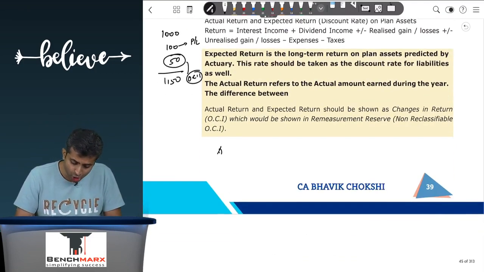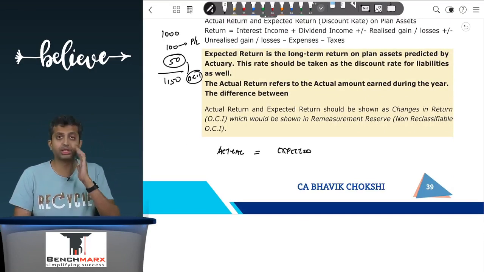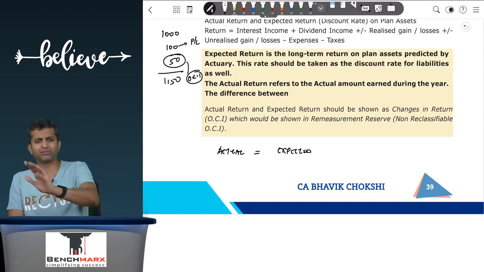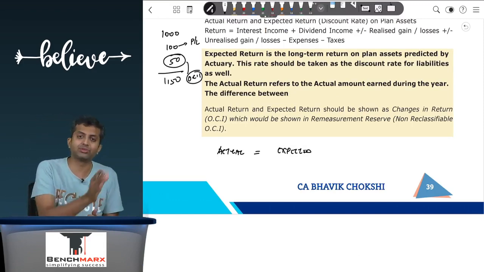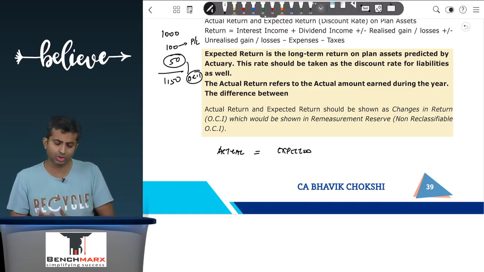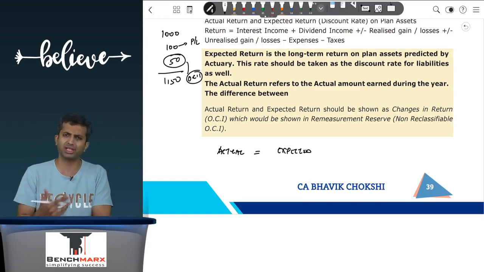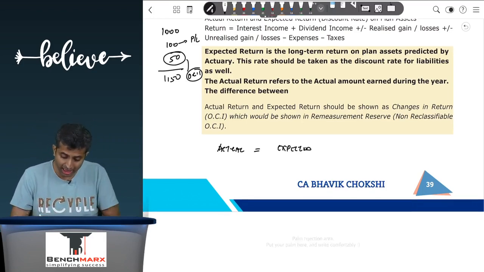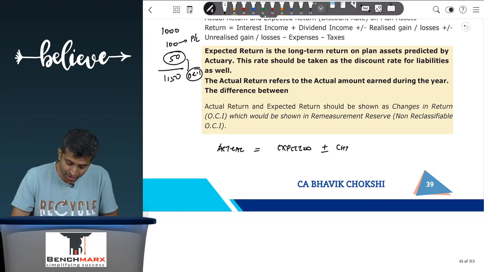So over here, your actual return is calculated as the expected return plus or minus changes in return. Expected return is usually the opening into the expected rate of return, assuming there are no contributions or benefits. If contributions or benefits are made, you have to look at the date. If they're done at the beginning, then you can also earn return on those contributions. If they're done at the end, you have not invested them, so there will be no return in the current year at least.